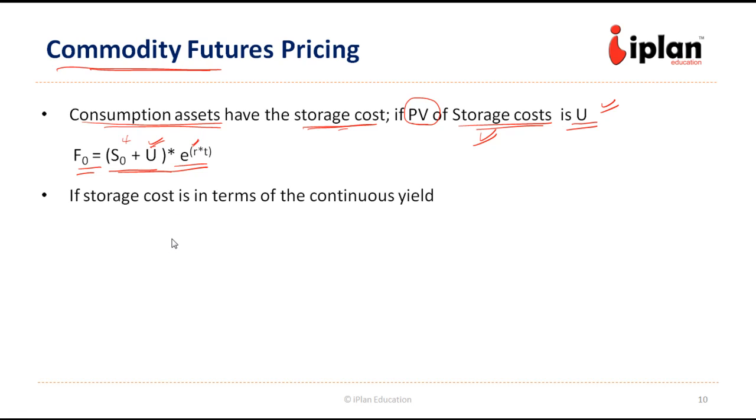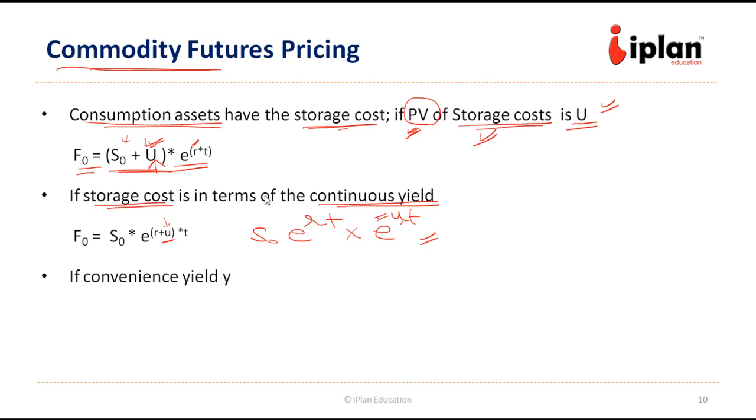Now if the storage cost is given in terms of continuous yield, continuous compounding, instead of one number in terms of present value, then we put it as u t. So it is nothing but S into e to the power r t, the earlier relationship, into e to the power u t. So if the storage cost is given in terms of yield, we can put it this way. If it is given in terms of present value, one particular number, we can simply put it here.